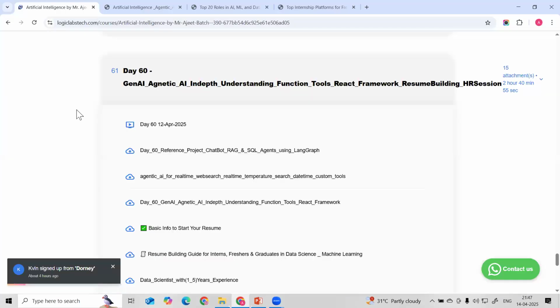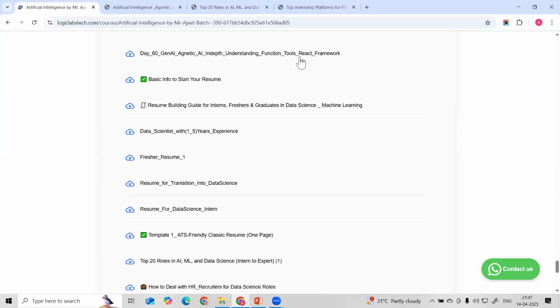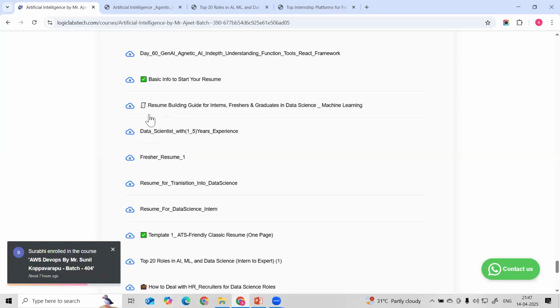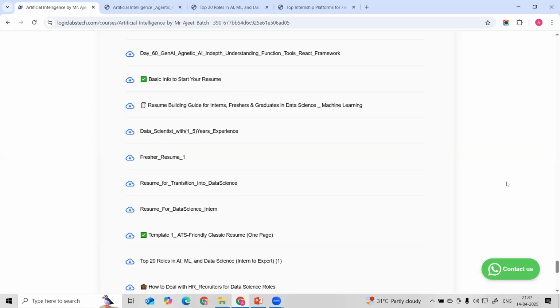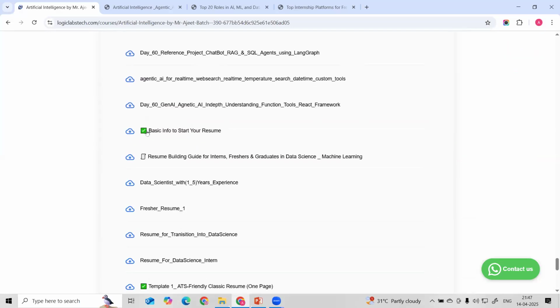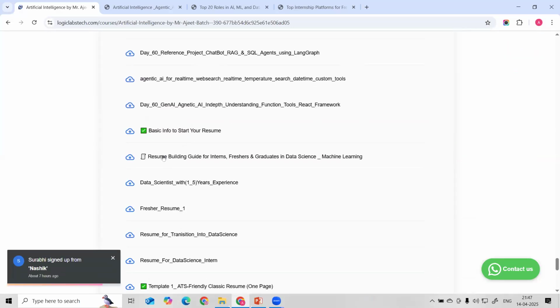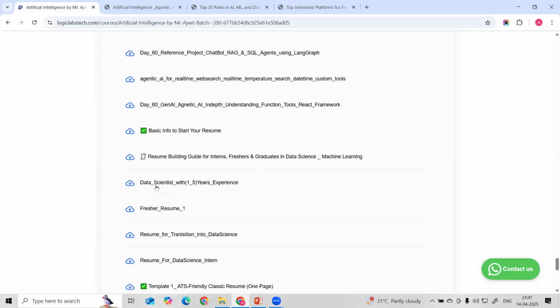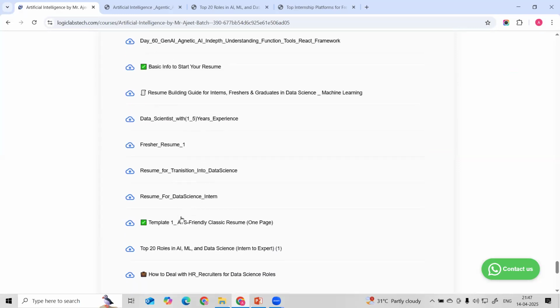Here you can see, in the last session I provided a resume and HR session. You can see how we can build your resume for the different roles. Let me show that also. So you can see the resume building: how we can build the resume if you are a fresher, an intern, a graduate, or if you have experience in a different domain, 1 to 5 years or more than 5 years. How we can make this transition.